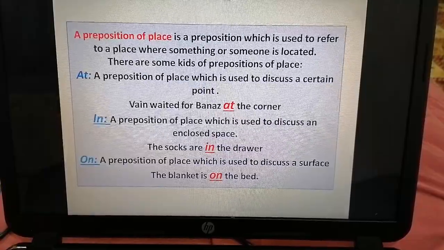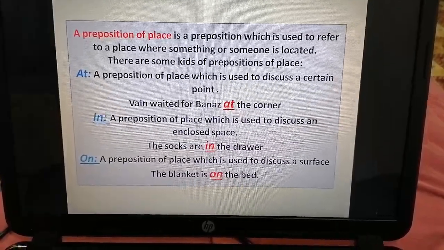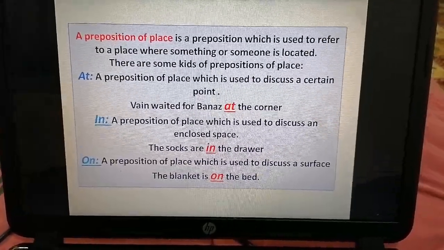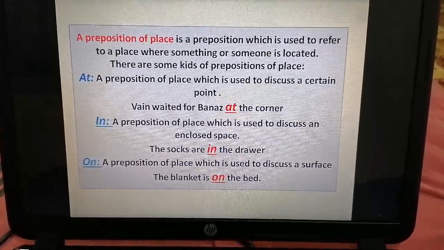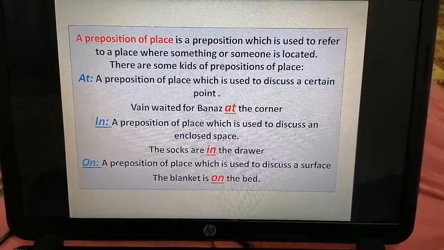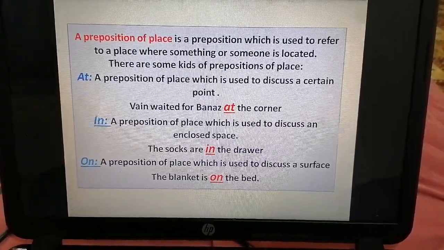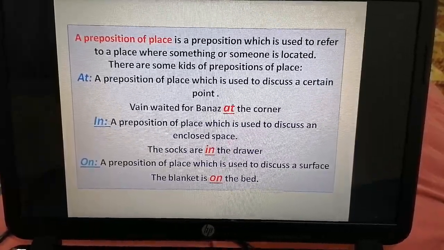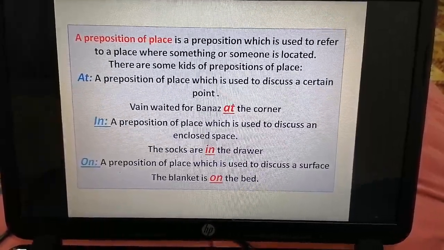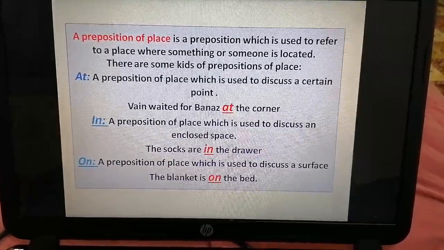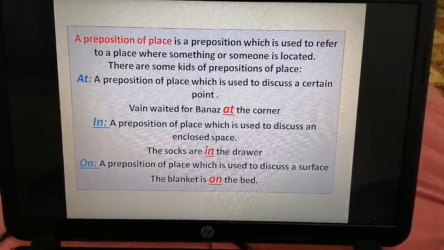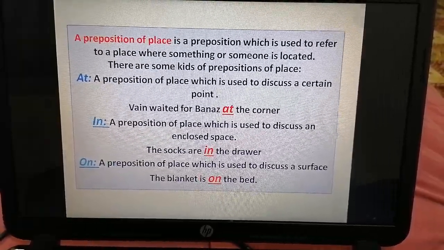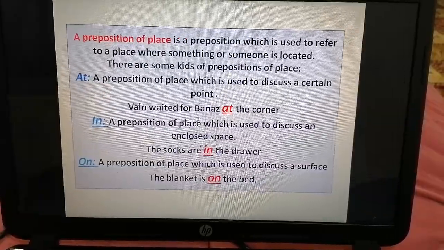حرف الجر at هو حرف جر يستخدم لمناقشة a certain point. نقطة معينة أو شيء معين. For example, Vian waited for bananas at the corner. Second one, in. In is a preposition of a place which is used to discuss an enclosed space. حرف الجر in يستخدم لمناقشة الأماكن المغلقة. For example, the socks are in the drawer.